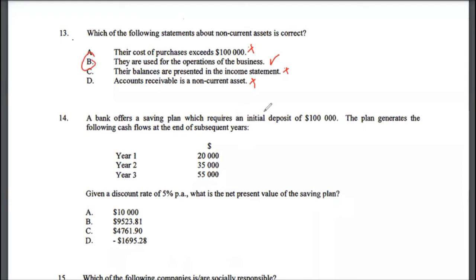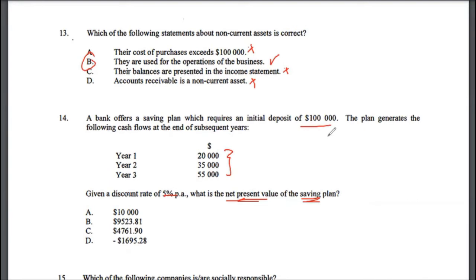Let's look at a savings plan which requires an initial deposit of $100,000. The plan generates the following cash flows at the end of subsequent years. So these are the cash flows. The given discount rate is 5% per annum. What is the net present value of the savings plan? Now this is a finance question. Even though time value of money is also taught in accounting, it's purely a finance question actually. So what is the net present value?